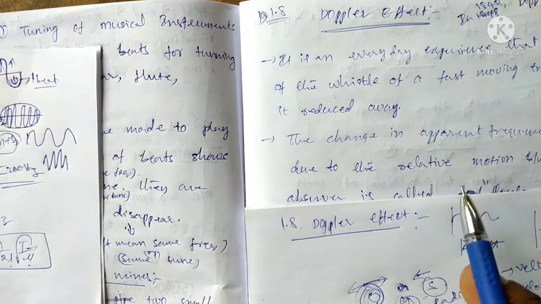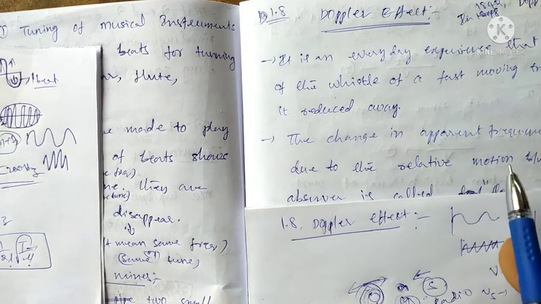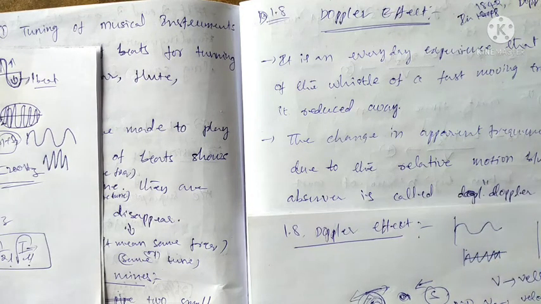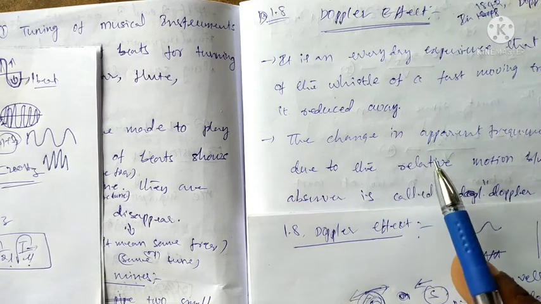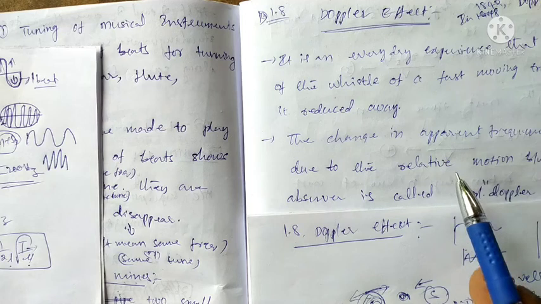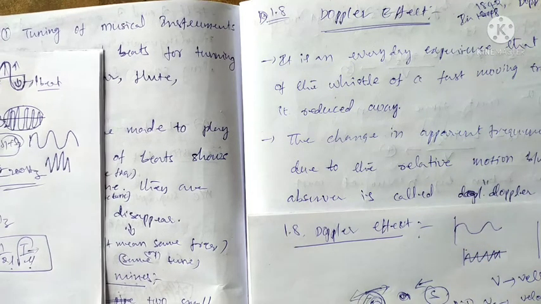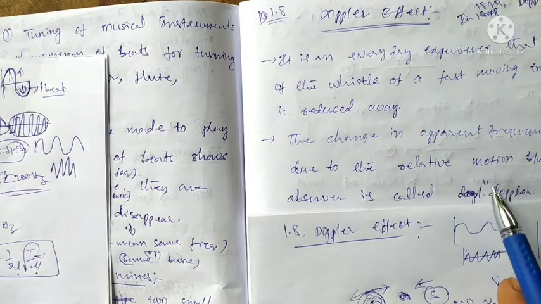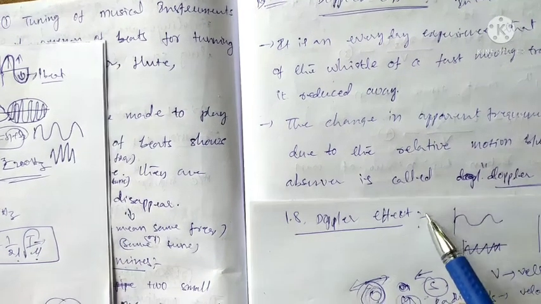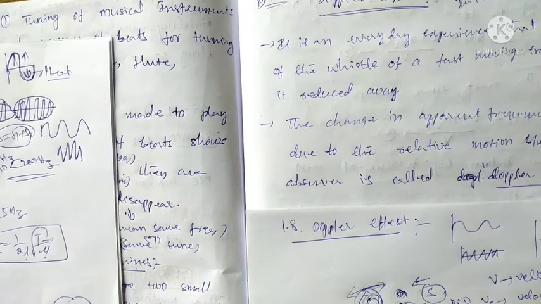That is relative motion: one is at rest, the other is in motion. We get a small change in frequency, so the sound decreases or increases. This phenomenon is called the Doppler effect.